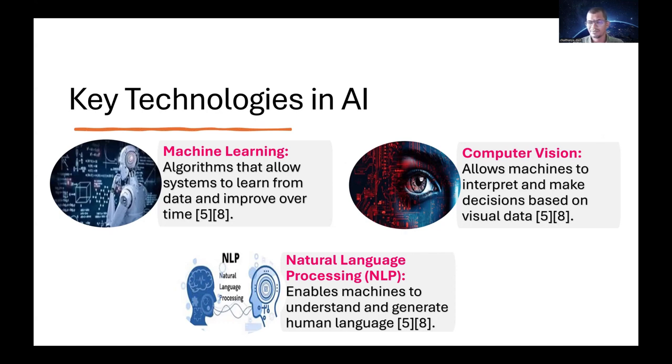The next one is natural language processing. This will enable the machines to understand and generate human language. If I am speaking to the machine, it can understand and reply to me in the same language I'm speaking. For example, if I want the machine to translate the same in Hindi, it may be able to translate in Hindi. Or if I want it in Telugu, it may be able to translate in Telugu. Whatever command I give, it will give the response in the same way. So this is a sort of natural language processing.